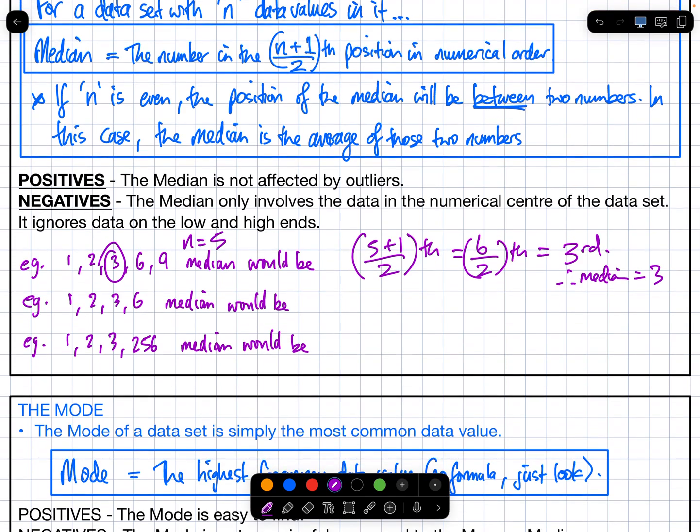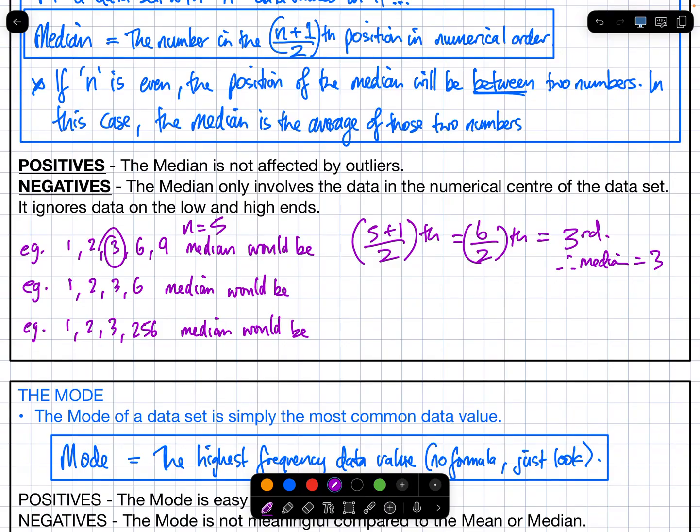Let's demonstrate one where you have an even number. So 1, 2, 3, and 6. How many numbers are there? There's 4. So your formula is going to be 4 plus 1 over 2th. It's going to be 5 over 2th. It's going to be the 2.5th number. What does that mean? The median is going to be here. 2.5 is there.